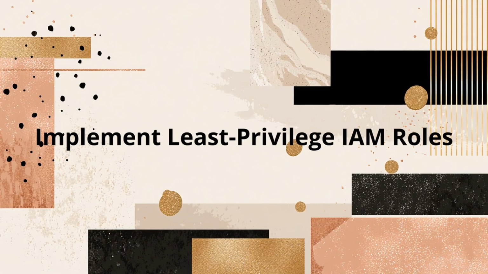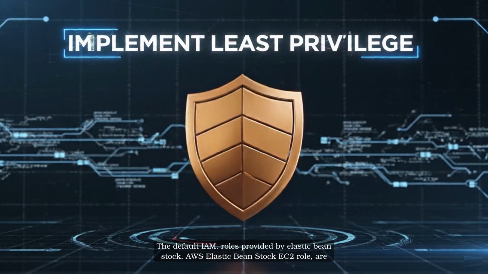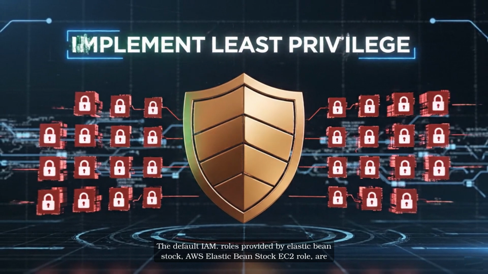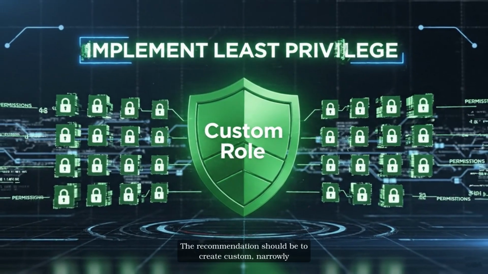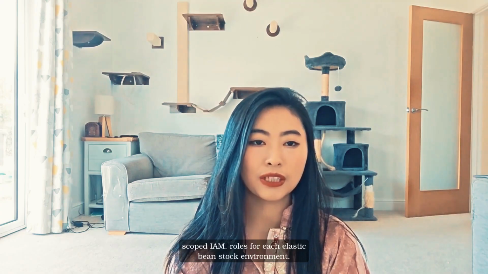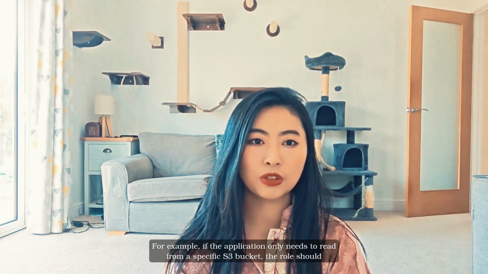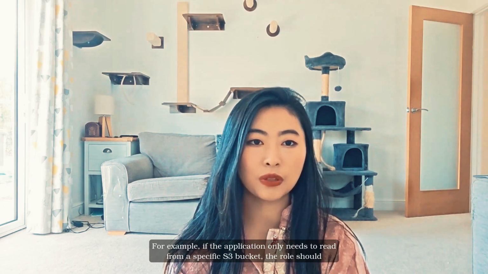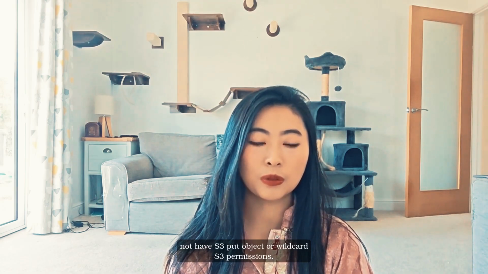Implement least privilege IAM roles. The default IAM roles provided by Elastic Beanstalk, such as aws-elasticbeanstalk-ec2-role, are often overly permissive for a specific application's needs. The recommendation should be to create custom, narrowly scoped IAM roles for each Elastic Beanstalk environment. These roles should only grant the minimum permissions required for the application to function. For example, if the application only needs to read from a specific S3 bucket, the role should not have s3:PutObject or wildcard S3 permissions.